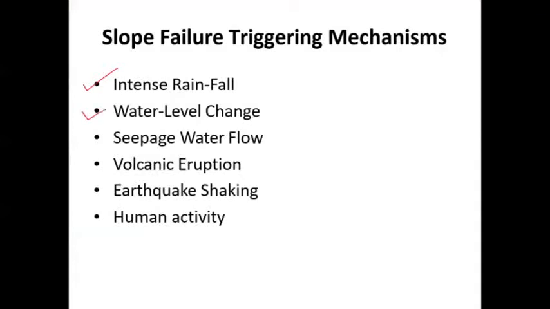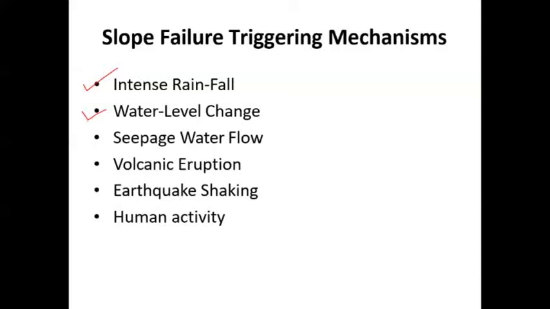The second is a change in the groundwater table level, or fluctuation in the groundwater table, which may cause a change in the pore water pressure. Due to this change in pore water pressure, there is a variation in shear strength, right?